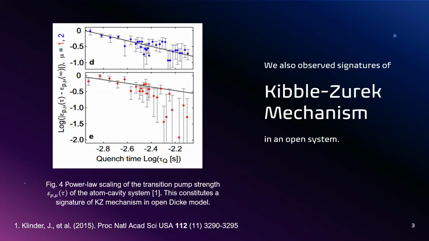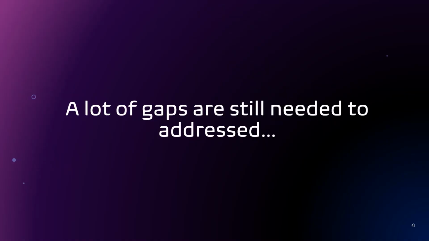We have also used the system to observe the Kibble-Zurek mechanism in the open Dicke model. This mechanism relates the formation of topological defects to the speed of a finite quench across a second-order phase transition. Despite the ever-increasing literature on DTCs and the Kibble-Zurek mechanism, a lot of gaps still need to be addressed.